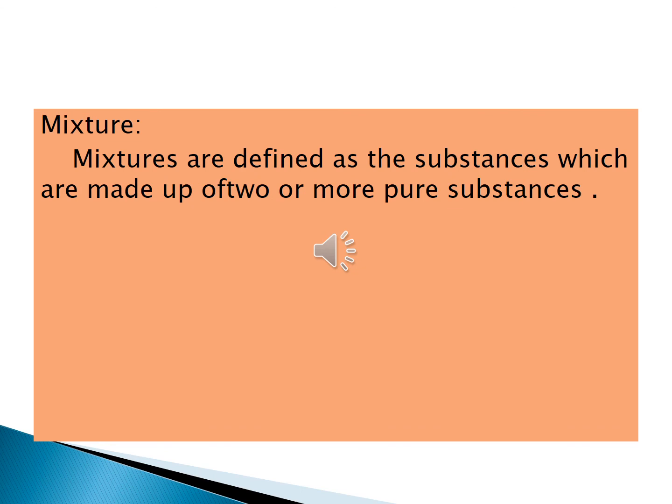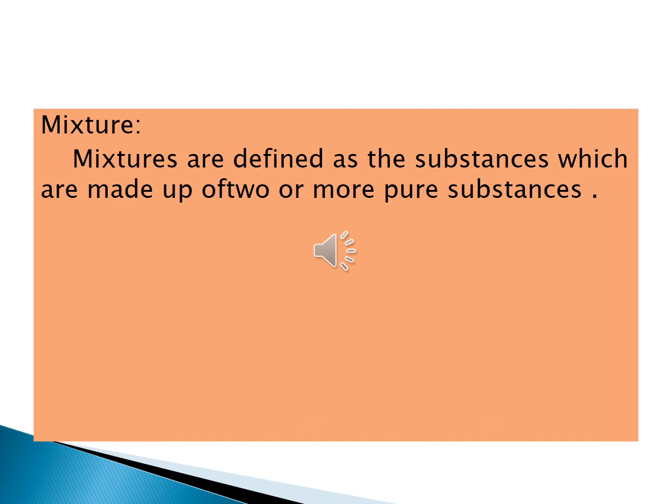Now we will see about mixture. Define mixture. That is the 8th question. Mixtures are defined as the substances which are made up of two or more pure substances. Write fast, children.